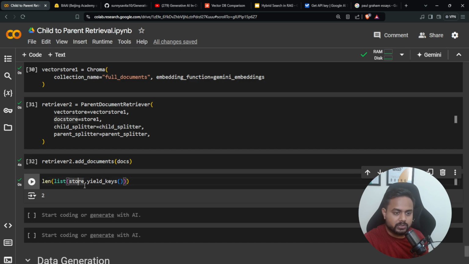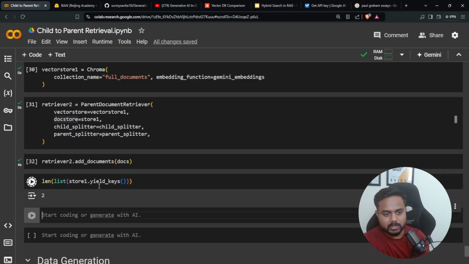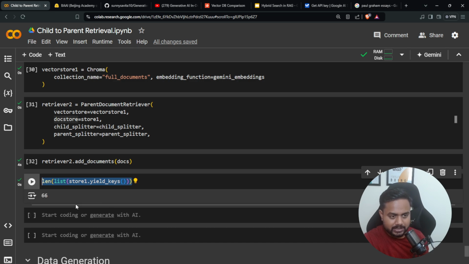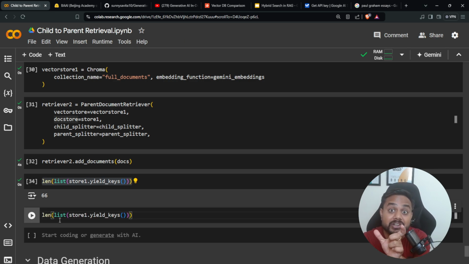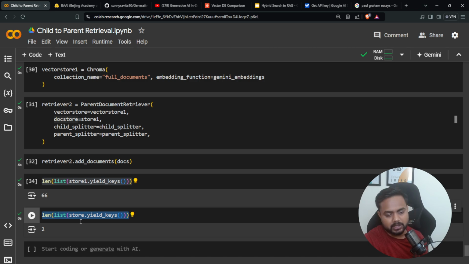With respect to my data, the store, list of store, okay, store one. So here, you can see we have 66 keys. That means it is not two documents, it is 66 parent chunks. Now I can check with respect to the first one. Inside the first one, we just have two documents.